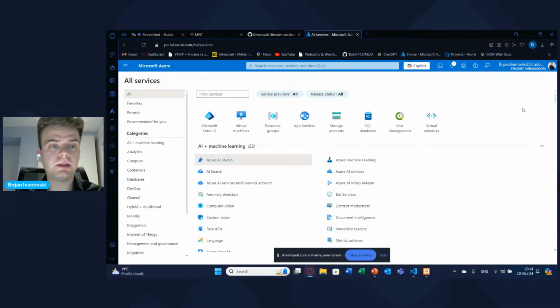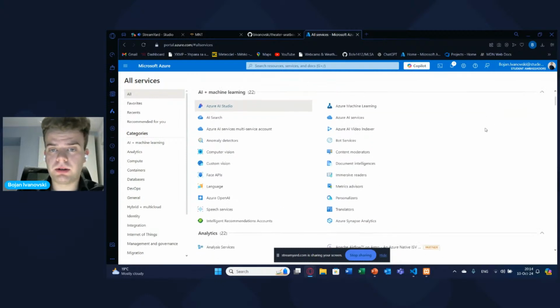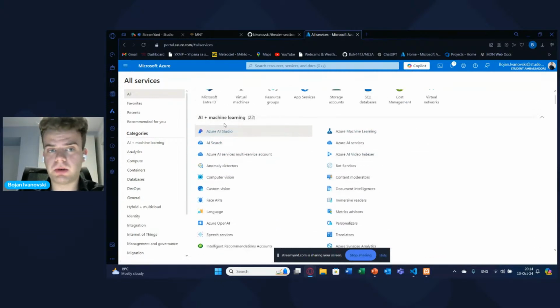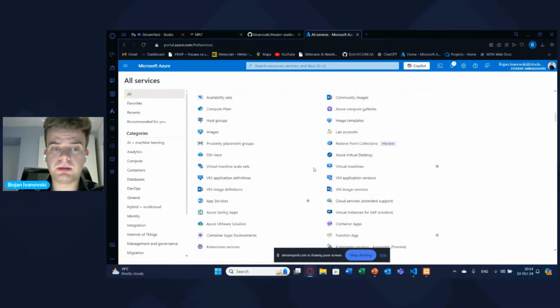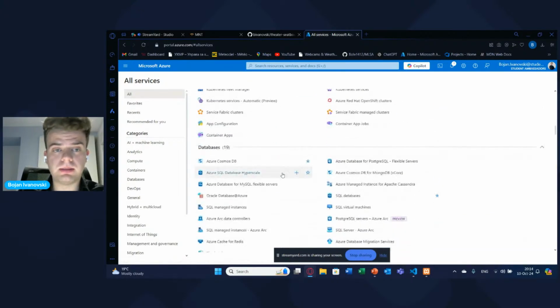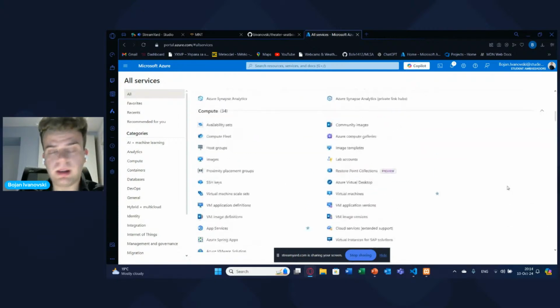Every person works in some different categories. For me, I'm generally working in this DevOps category, maybe some database category, and the containers part. So just a few of the categories. And as you can see here, each category has a lot of resources. Look at this one, AI and machine learning. So a lot of resources, analytics, compute, containers, databases. So a lot of resources.